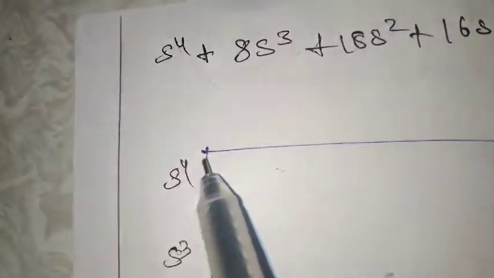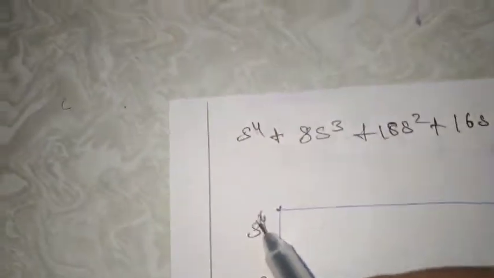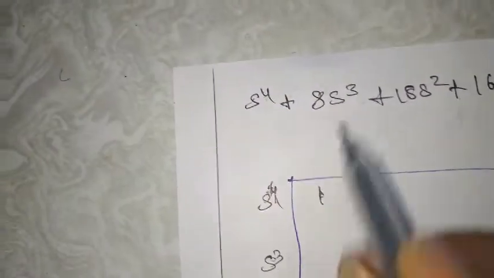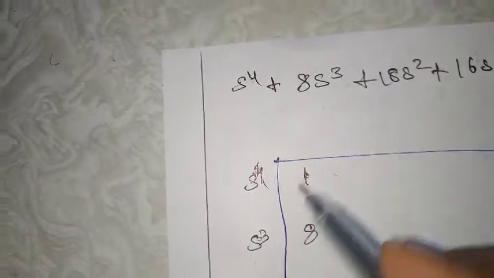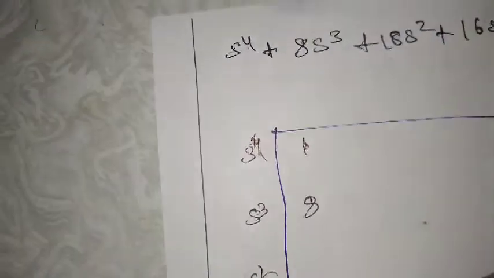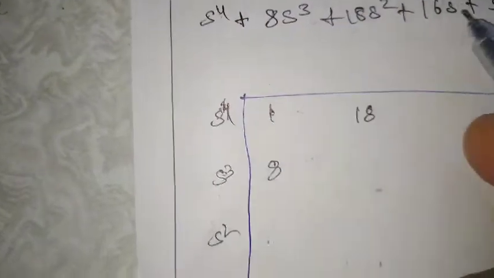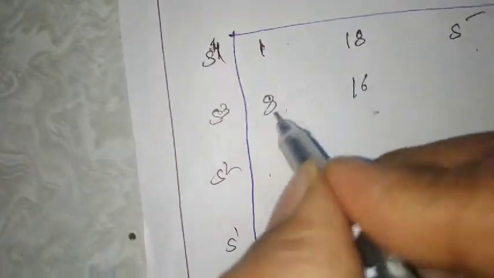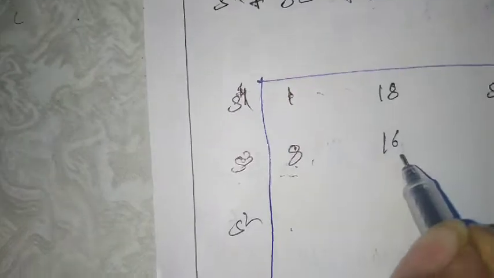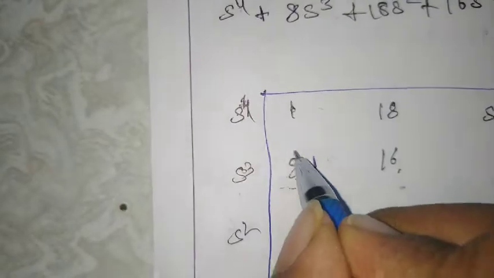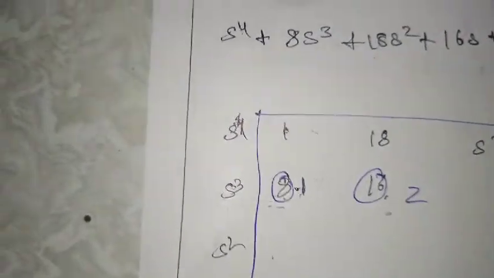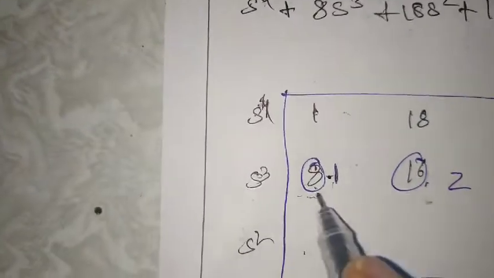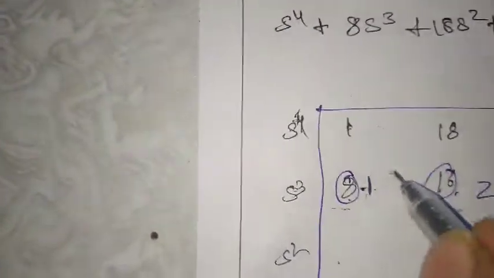So S power 4 coefficient is 1, S cube coefficient is 8, next S square coefficient is 18, and S coefficient is 16, next is 5. Now we'll construct the Routh array. If you have a common factor, you can take the common. Here 8 is there, here 16 is there. If I take 8 common, I'll get 1 and 2. So 1 into 8